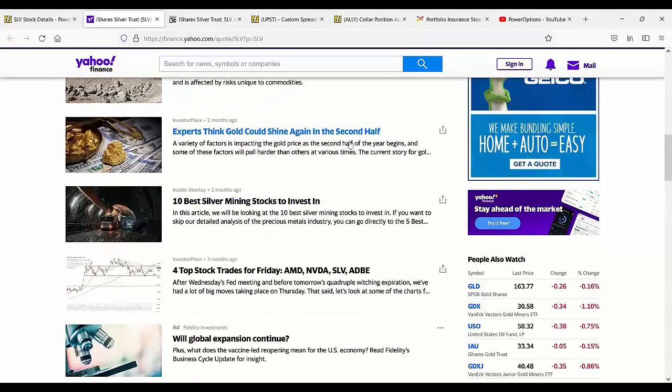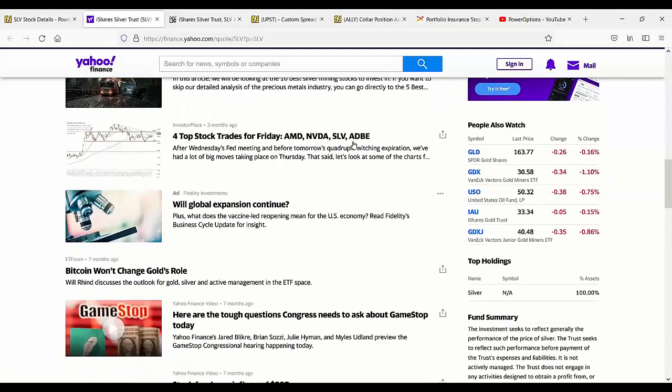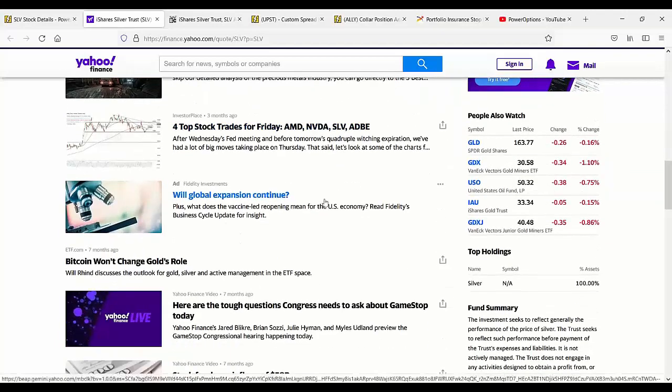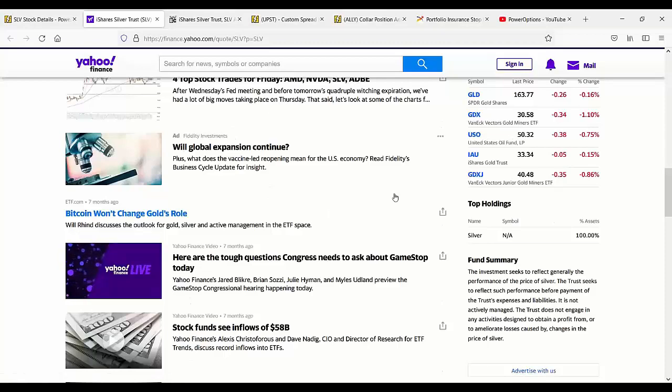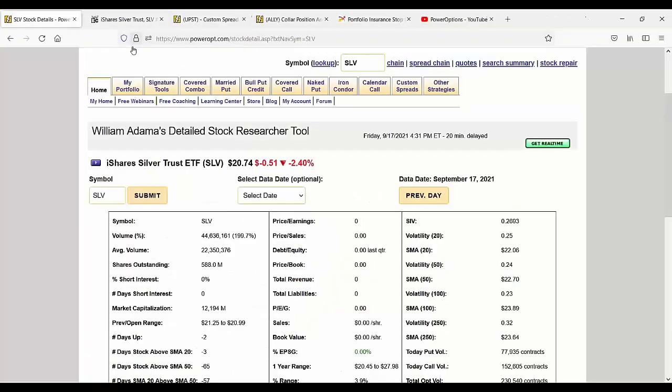Experts think gold could shine in the second half. You never know in those cases. But maybe related to other things like that. Not going to change gold's role. Yeah, and so we're not seeing any real information about why it's declining, any real insight. I know this isn't the only place I'd go to research, but for our time today here as well.